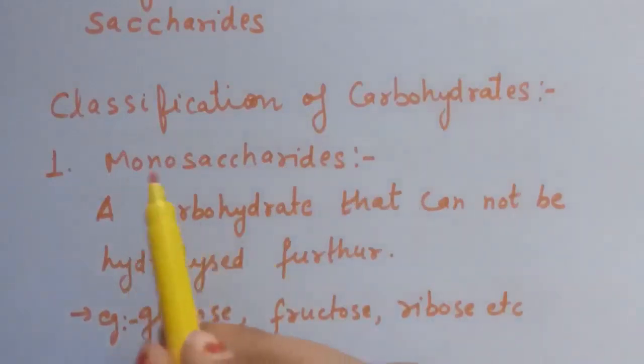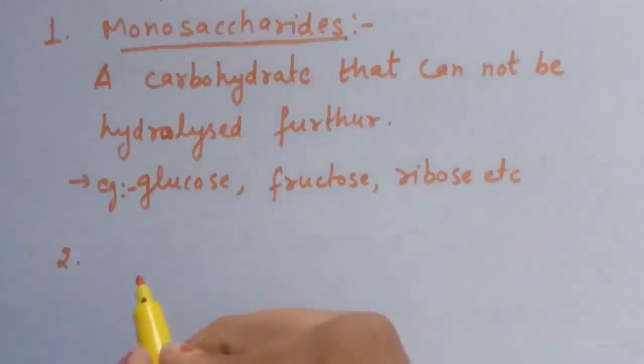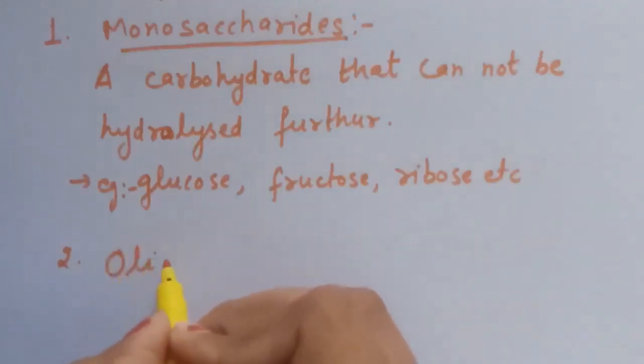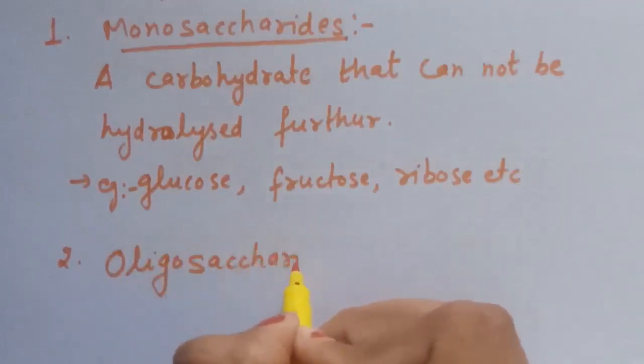So first classification is monosaccharides. Now second is oligosaccharides.